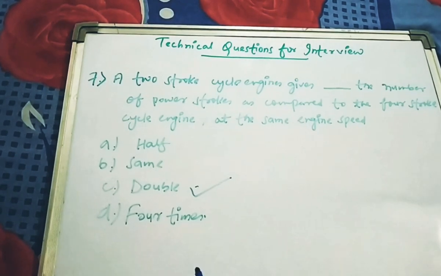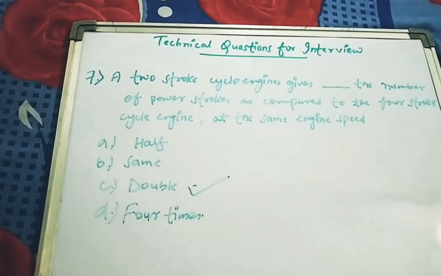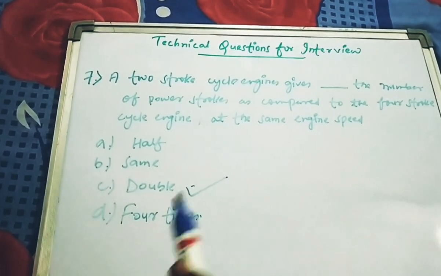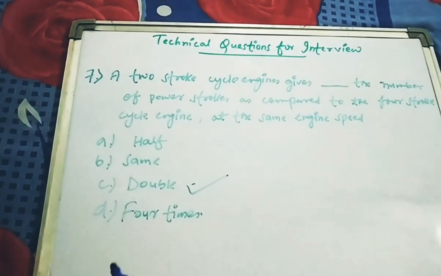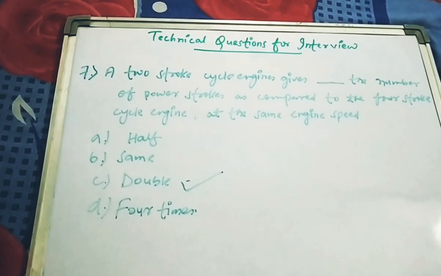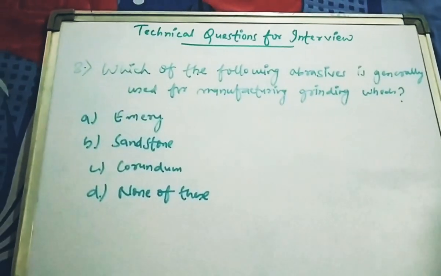But in a 4-stroke engine, when the piston reciprocates 4 times, power is developed once. Comparing this, we can easily conclude that the 2-stroke engine gives double the number of power strokes as compared to the 4-stroke engine. So the answer will be option C.